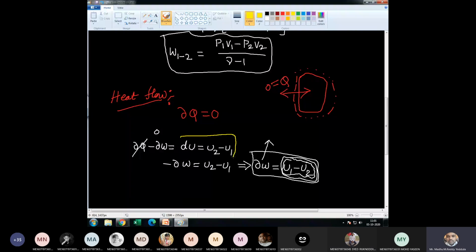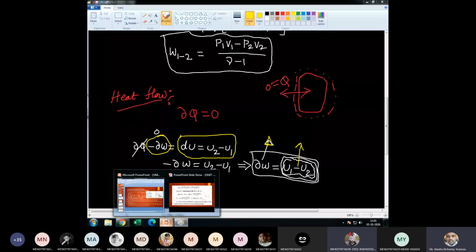But before du there is a minus dou, so to eliminate the minus value, I changed U2 minus U1 to U1 minus U2. Then we can say internal energy is decreasing, because to do the work in an adiabatic process it uses its internal energy in the absence of heat supplied.